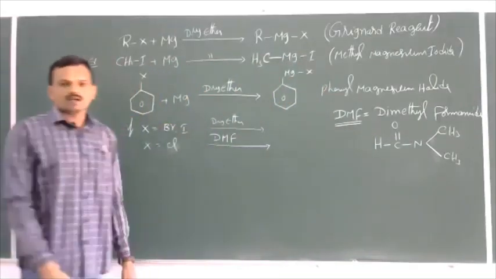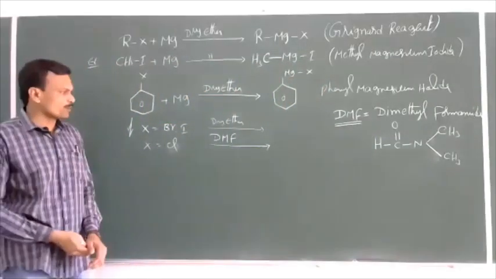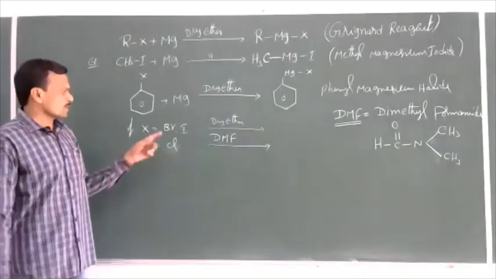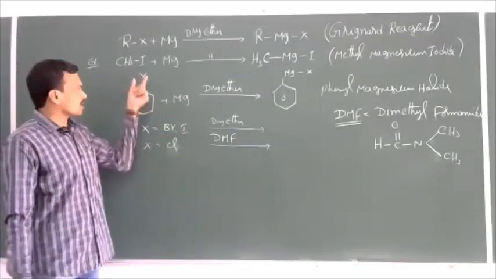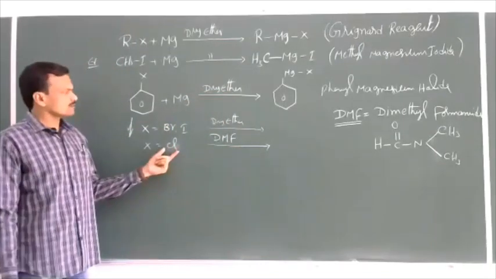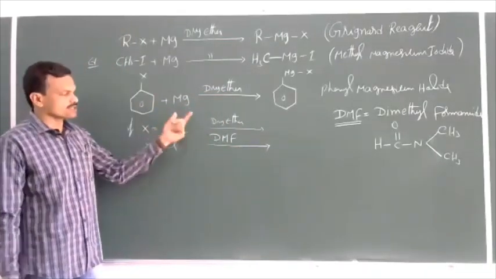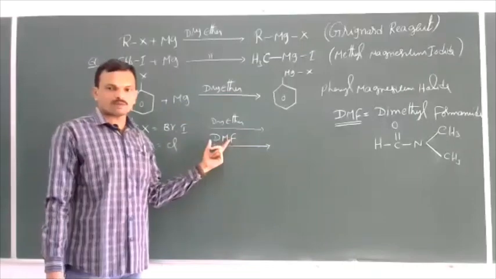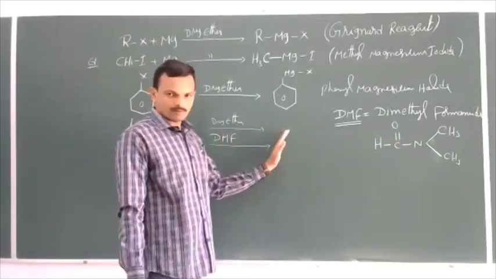DMF means dimethyl formamide, an aprotic solvent. So depending on the halogen, if bromo and iodoalkanes are taken, the medium used is dry ether. If chlorobenzene is used to react with magnesium, then we use DMF, dimethyl formamide, as medium.